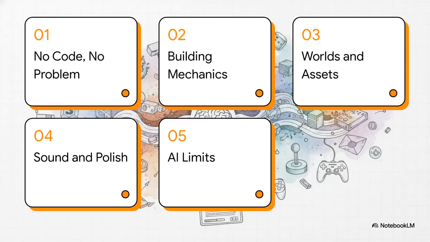So here's our roadmap for today's Explainer. 1. No code, no problem. 2. Building the core mechanics. 3. Generating worlds and assets. 4. Sound, music, and polish. And 5. AI limits and the human touch.